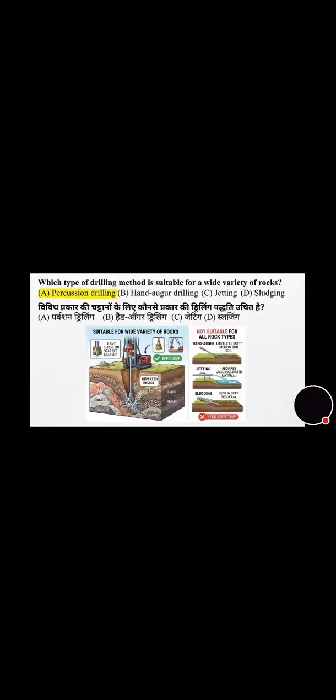Now we will move towards the next question that's on the screen. You can see, which type of drilling method is suitable for a wide variety of rocks? And its correct answer is option A, that is, you can see, percussion drilling. Now we will move towards the next question that's on the screen. You can see, which one of the following is not a type of magnet? Transition magnets, permanent magnets, induced magnets, and electromagnets. And its correct answer is option A, that is transition magnets.